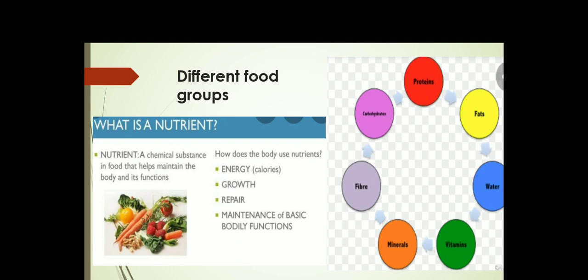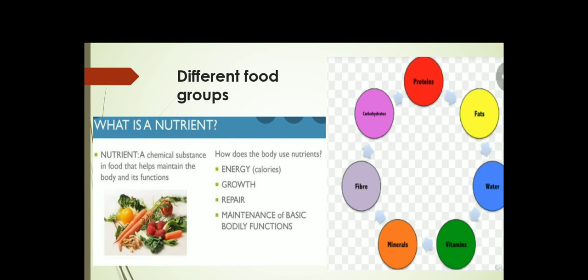You can define it in another way also. A nutrient is a chemical substance in the food which helps us to maintain proper body functioning and to fight against diseases. Now I will tell you a few functions of the nutrients.